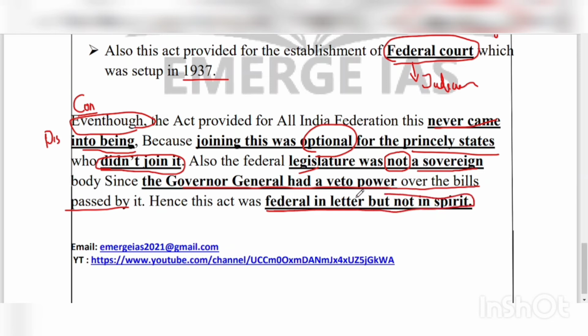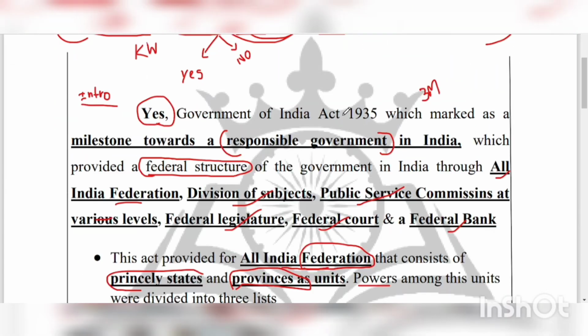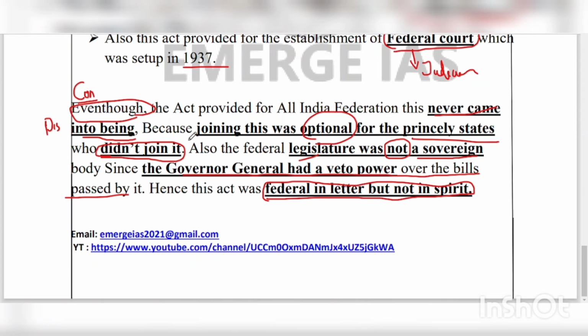See how I started my answer. I started my answer saying, yes, the Government of India Act 1935 provided for a federal structure of government in India. And in my conclusion, I said that even though this act provided for a federal structure, it's only in letter but not in spirit. So here you can see the balanced approach that I had given. Whenever we answer a question that asks us to discuss, we have to give a balanced approach, that is, we have to say for and against. So here I started with the for argument and ended with the against argument. So it's completely a balanced approach.